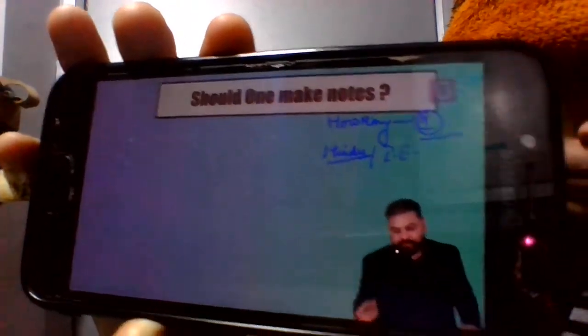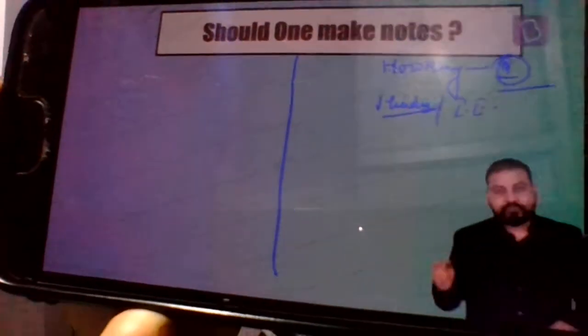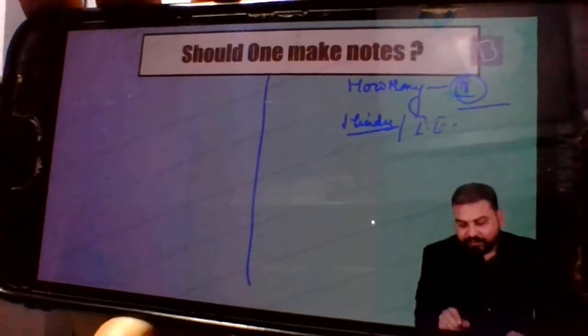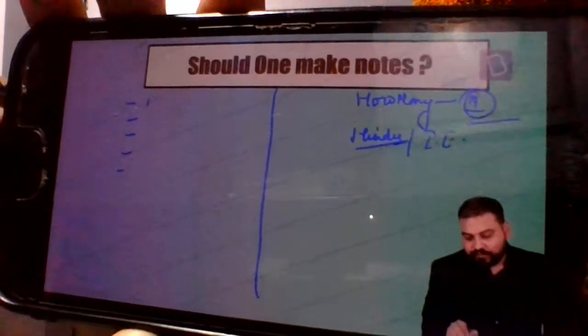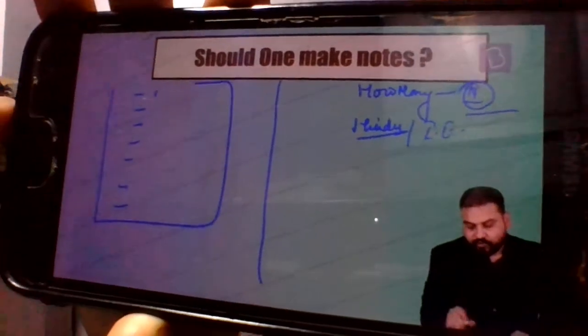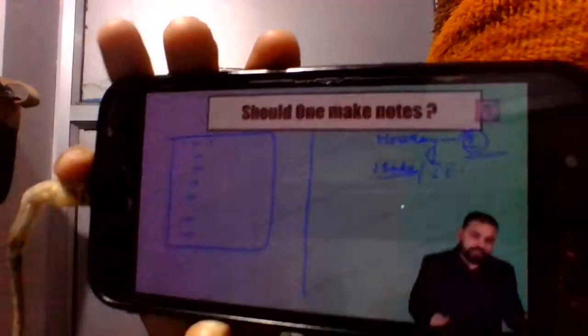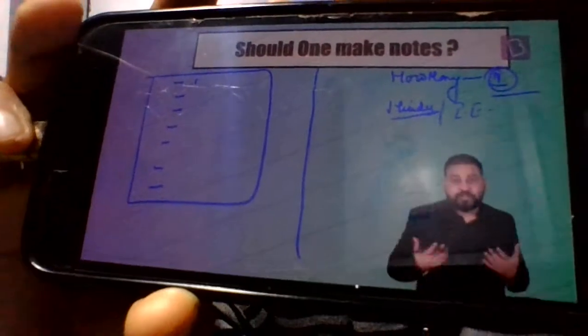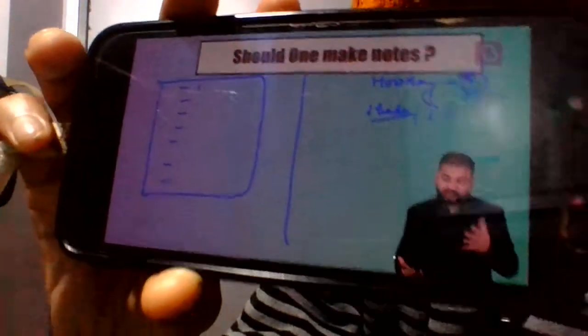Should you make notes? Please understand. Let's say you read the previous article. Based on that, you made these small notes. You read the article, you have made the notes, and now you would revise it later. But then it takes a lot of time. Many of you would be working professionals. You would think that, no, I don't have that much time.